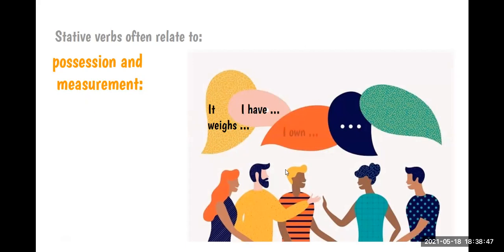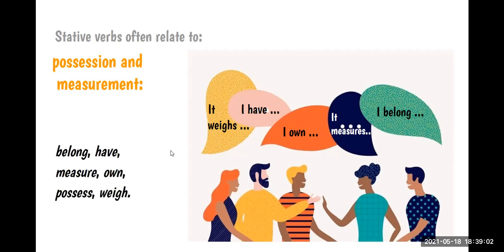I have, I own, the same, possession. It measures, measurement. I belong, possession. So these are some verbs that we can use to talk about possession and measurement, and these are state verbs too. So these are some of the categories of state verbs.